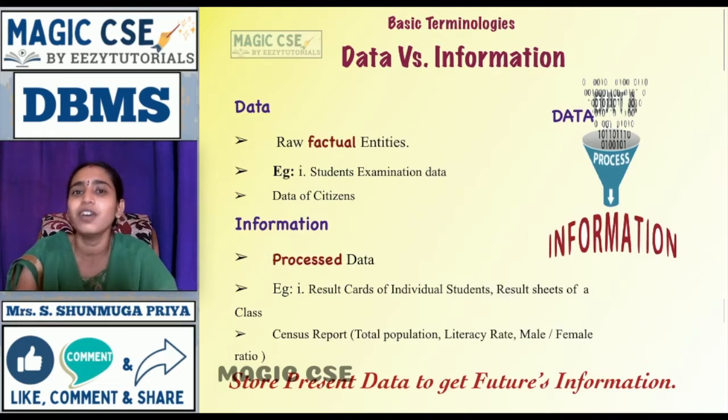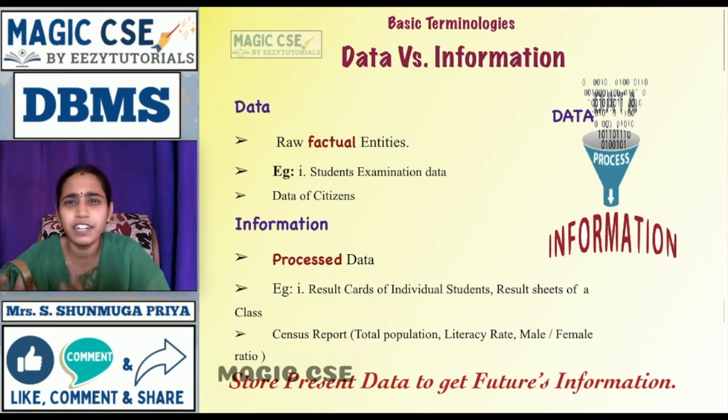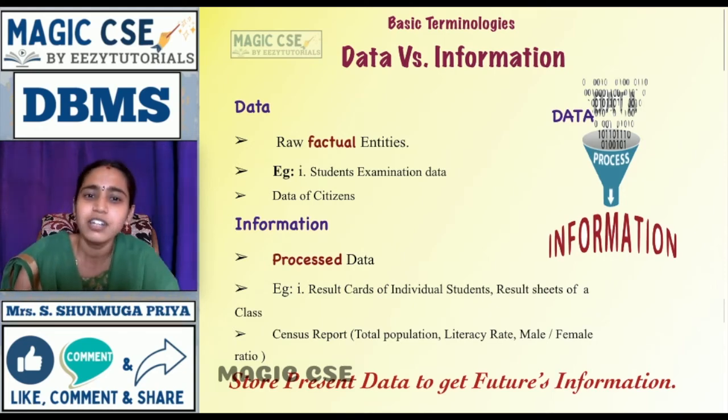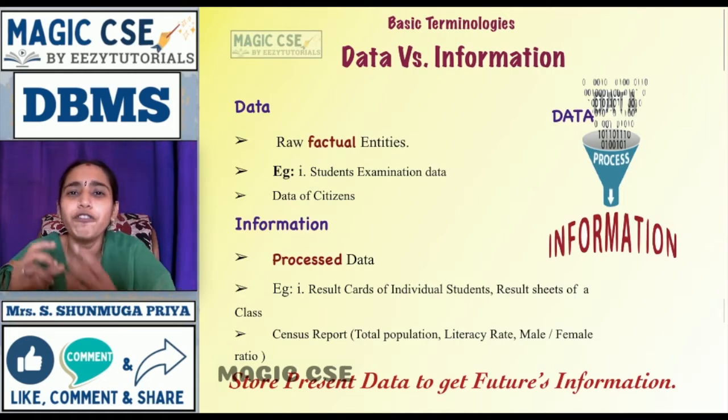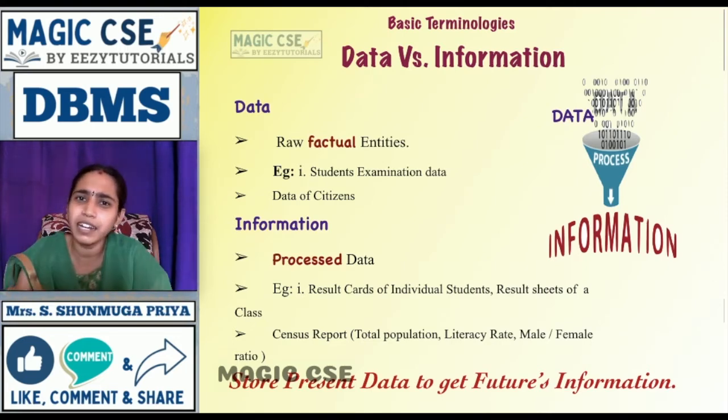Now we will start with what is the difference between data and information. We all will be hearing about data, information. These words are normal words. You may be having a doubt whether data and information are same or not. They are entirely different. So data means it is raw factual entities. I'm having a class of students. From the students, I'm writing their names, and from each student I'm collecting their marks. For 5 subjects, I'm getting their marks. I'm writing it as comma separated values. So this is raw facts. I'm seeing his paper and I'm writing his marks. So it is factual information and it is a collection of raw facts. So this is the data.